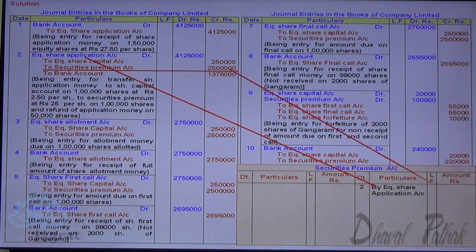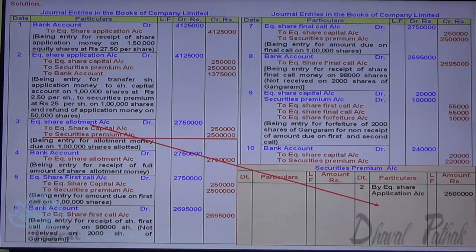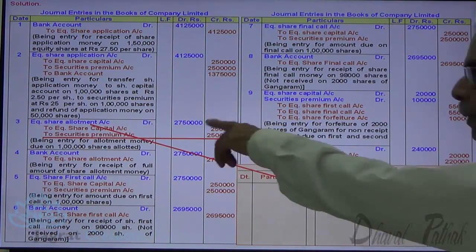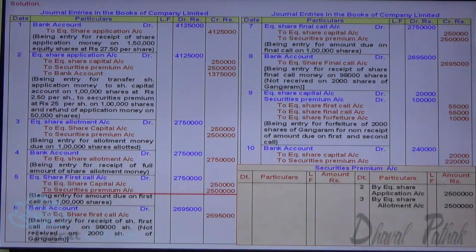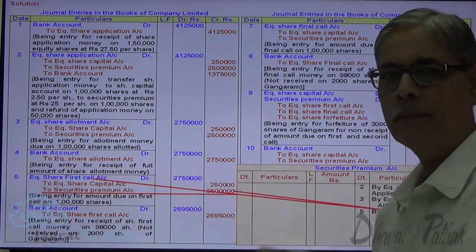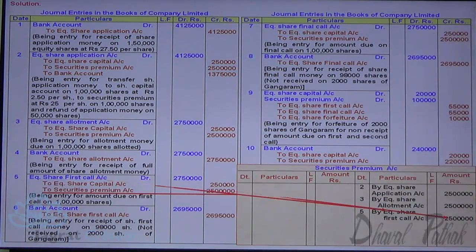With application, security premium received 25 lakhs. Security premium account gets credited on due basis for security premium recoverable on allotment. Security premium account gets credited on due basis for the amount recoverable with first call.